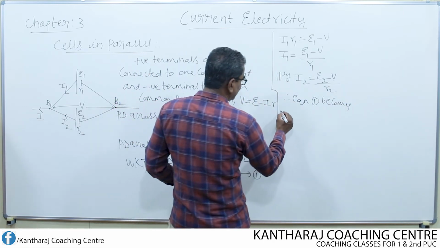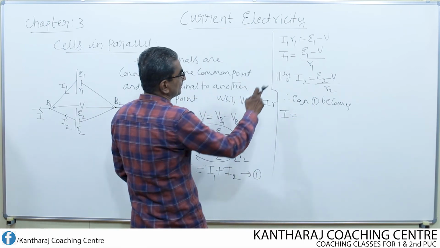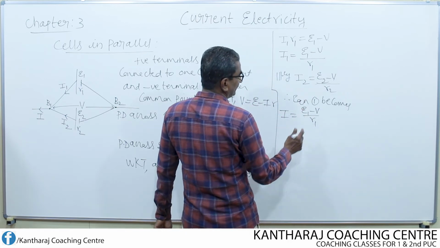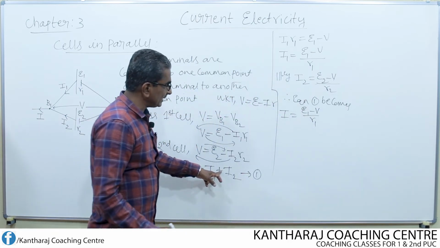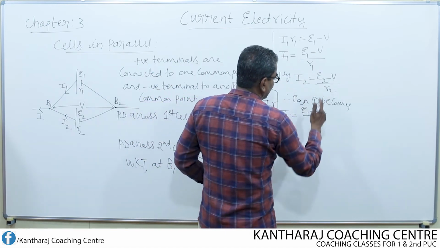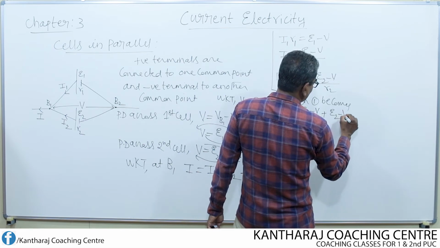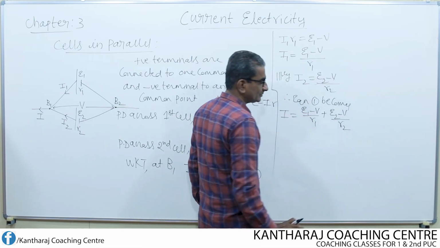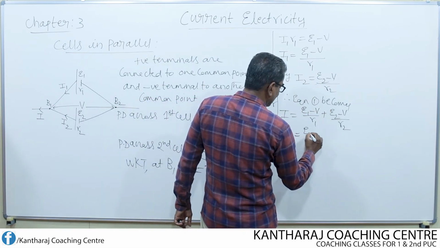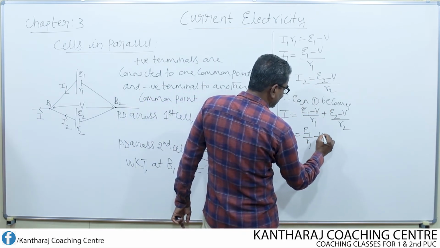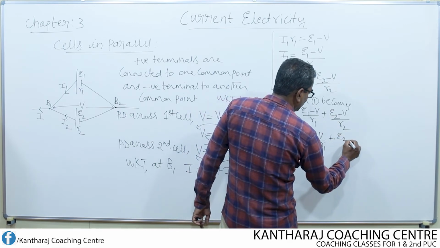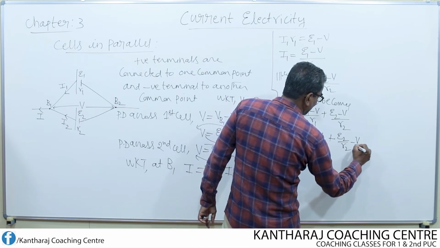I remains as it is. For I1, what can I substitute? (E1 minus V) divided by R1. Then for I2, plus is there, retain plus as it is. What is the value of I2? (E2 minus V) divided by R2. Let us simplify this. I split this as E1 by R1 minus V by R1, plus similarly split this E2 by R2 minus V by R2.